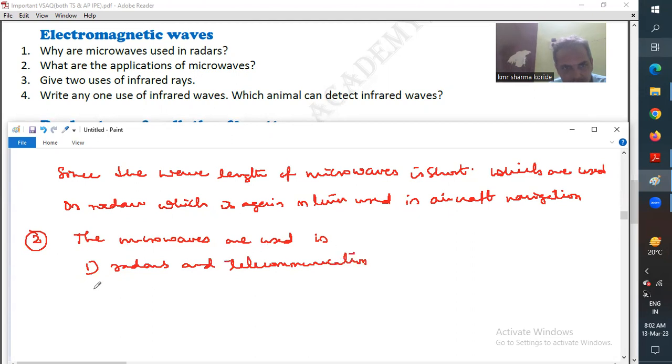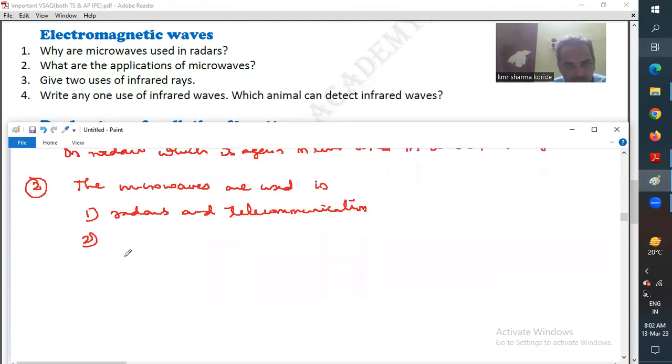Second, to analyze the details of the molecular structure.